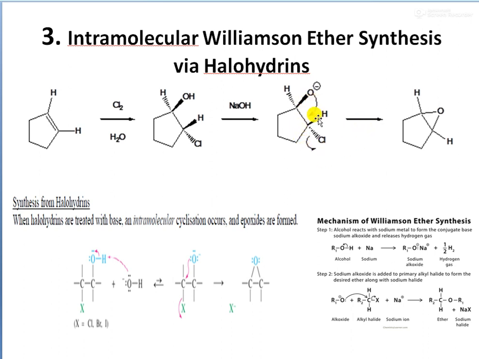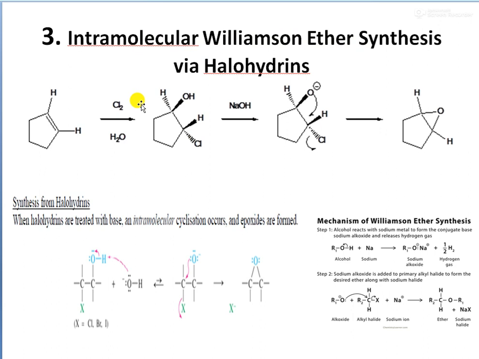So a three-membered ring containing oxygen, carbon and carbon will be formed. This is the fourth structure, the resulting structure. We can see that in this structure there are two rings. One is the cyclopentane ring, and the second is the three-membered epoxide ring. So this is the intramolecular Williamson's ether synthesis via halohydrins.